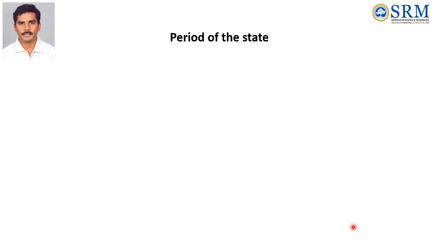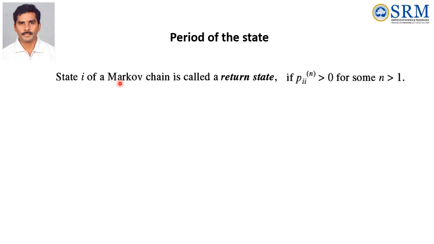Next definition is the period of the state. State i of a Markov chain is called a return state if Pii(n) is greater than 0 for some n greater than 1. Pii means diagonal elements. When i equal to 1, that is P11, when i equal to 2, P22. So those are the diagonal elements. We will calculate the period only for the diagonal elements in the matrix.